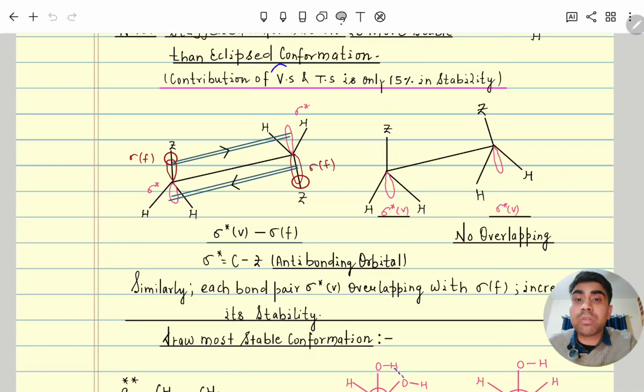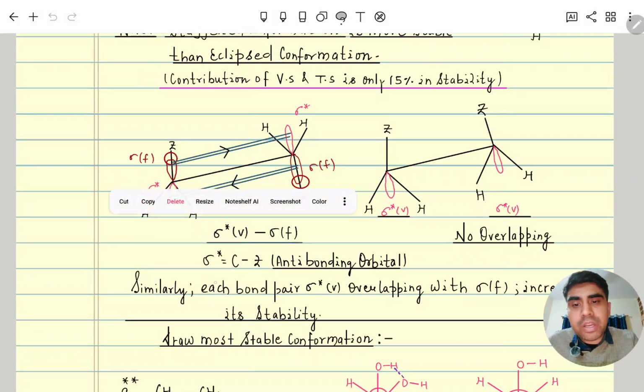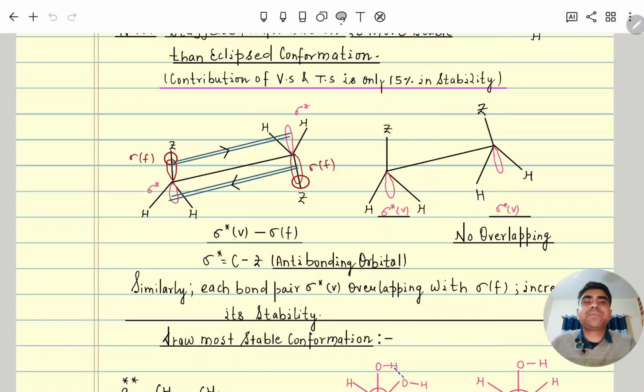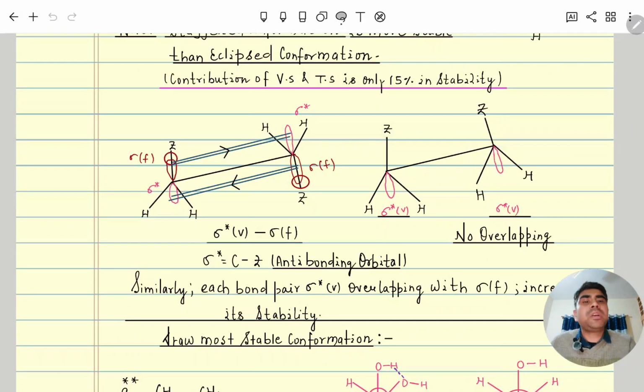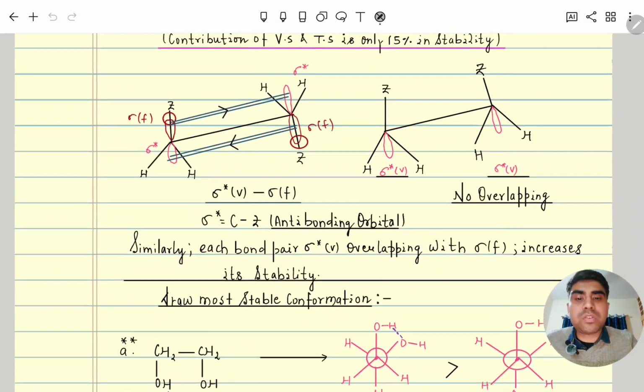Even though van der Waals and torsional strain contribute, yes, that is a supporting factor, but that is not altogether the main factor. So here, in staggered, sigma filled electrons are moving to the sigma star vacant, and due to that staggered is more stable than eclipsed. Whereas in eclipsed, if this is sigma filled, its sigma star is vacant here, and similarly it's also vacant here. So electron movement is not happening here, so its stability is not that much. So this is the main reason.